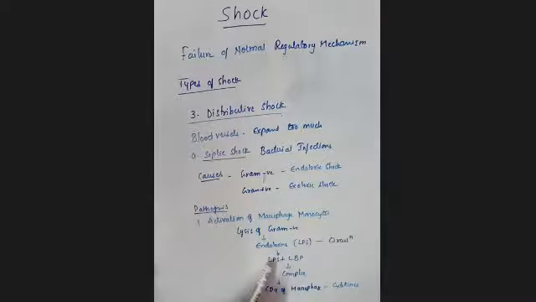This lipopolysaccharide binds to lipopolysaccharide binding proteins and forms one complex. Once this complex binds with CD4 of the macrophage, it immediately releases the cytokines.